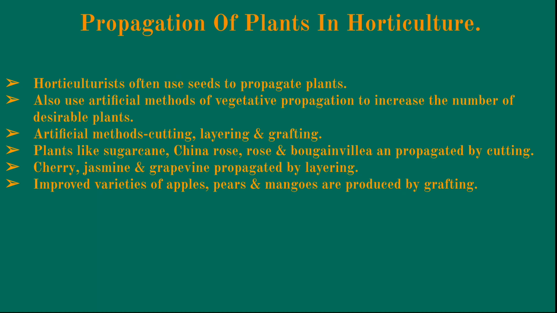Plants like sugarcane, China rose, bougainvillea are propagated by cutting. Cherry, jasmine, grapevine are propagated by layering. Then improved varieties of apples, mangoes, pears are produced by grafting. So I'll stop here. I'll continue with the rest of the chapter.